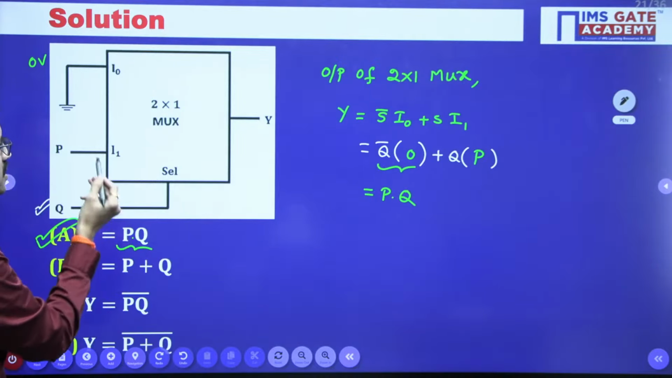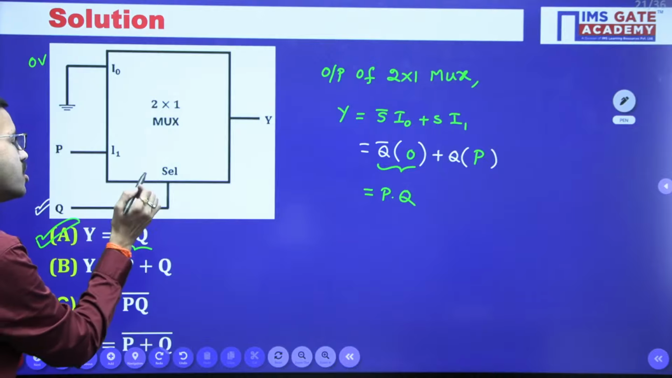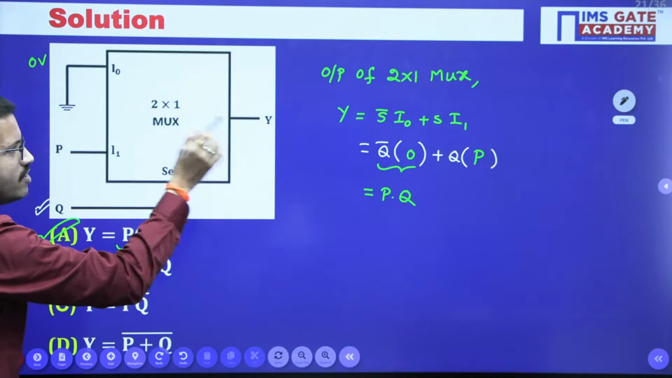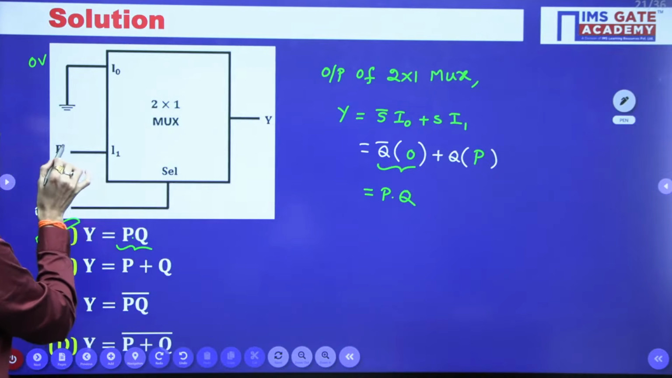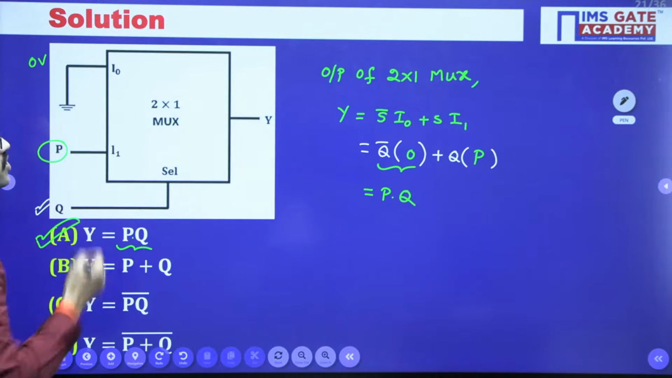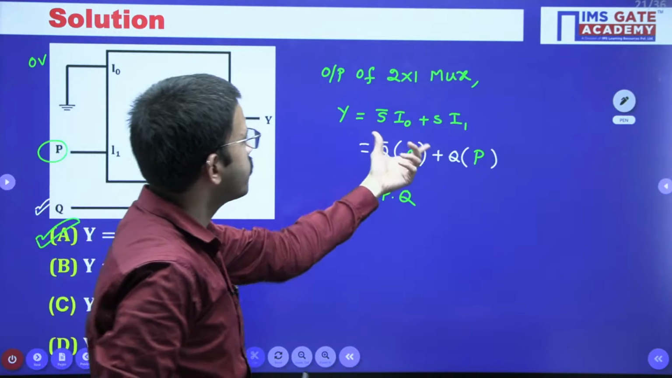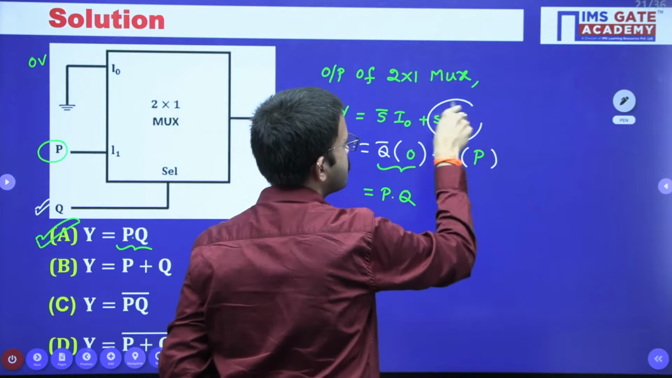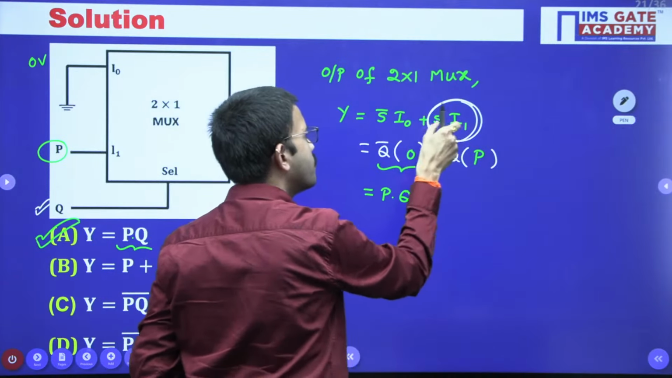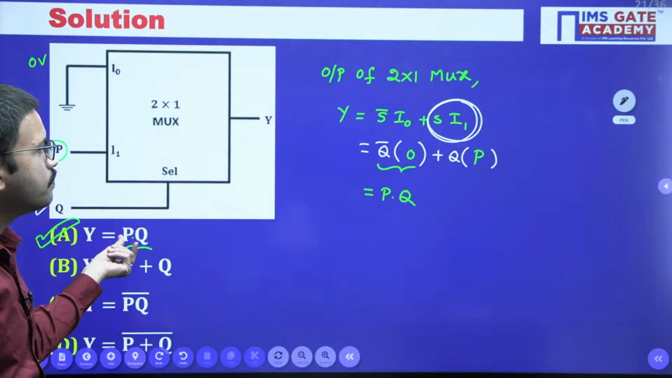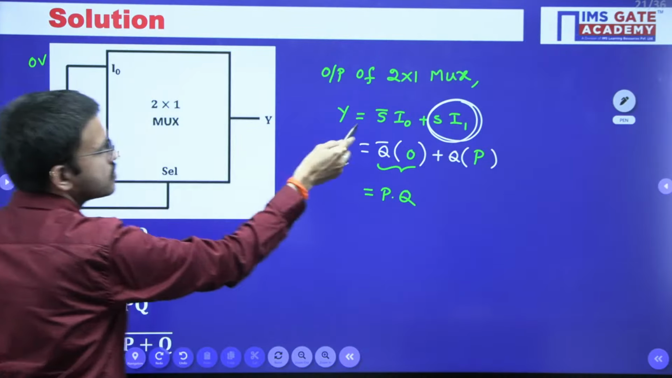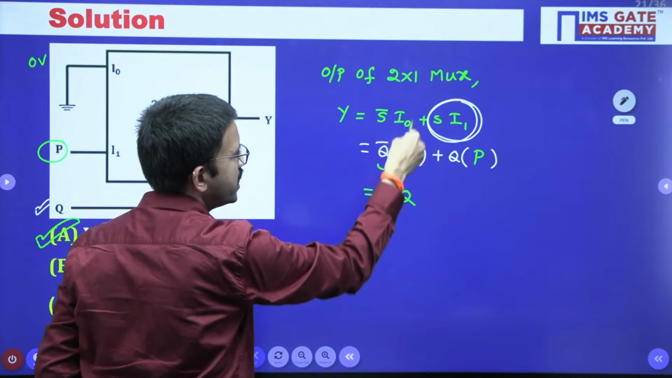The other input is nothing but I1, simple. Because when you have kept the selection line as 1, that time I1 will be connected. So obviously I1 you can keep P, and I0 you can keep 0, that's all. Or even from this standard equation you can observe: regarding S into I1, from there you will get simply this product term P into Q, and the moment the I0 value is 0, this term is going to be 0, that's all.